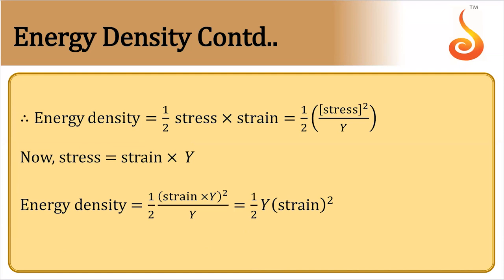So energy density, that is energy per unit volume, is given by half into stress into strain, or half into stress square by Y, where Y is Young's modulus, or you can make substitution half into Y into strain square. So make a note of these things. Energy density, this is energy per unit volume, is this, or even this. You can prove this. There is a derivation for it. Derivation is not needed now.